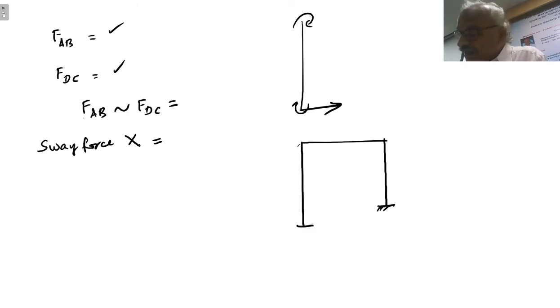Of course the calculations will be lengthy, but it is unavoidable because finally, after all the calculations, suppose this value is 92. Previously we calculated this sway force as 20. Now it is 92. Right.